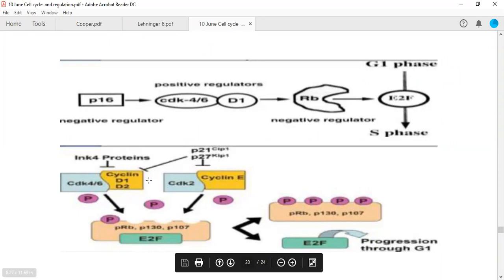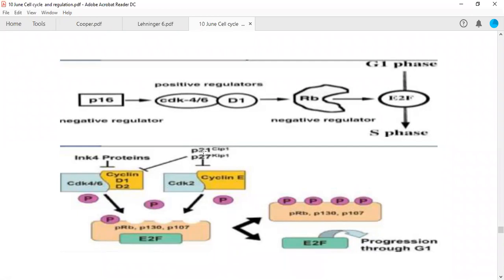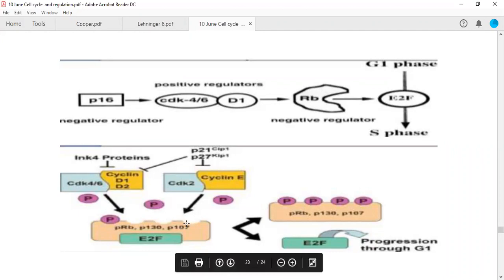The other family involves P21 and P27. P21 is called CIP, CDK inhibitory protein, and P27 is called kinase inhibitory protein. This is a common term, kinase inhibitory proteins, so it can inhibit any of the kinases. It also has an inhibitory effect over CDK2 and cyclin E during S phase, so it will not allow the phosphorylation to take place.